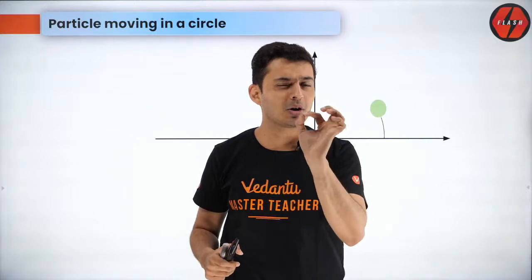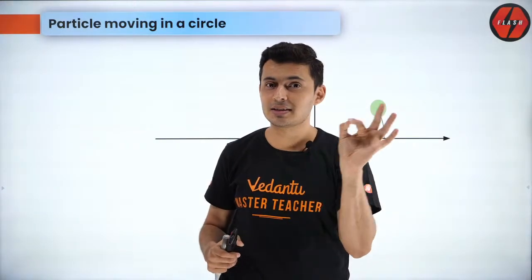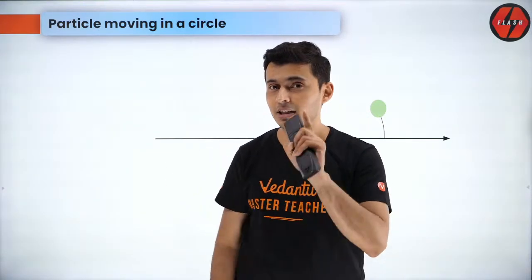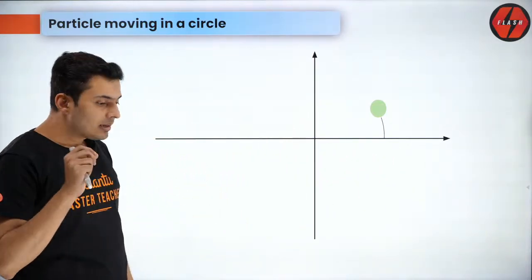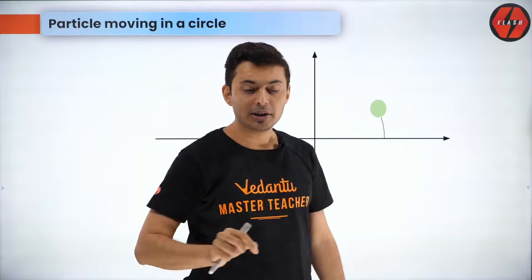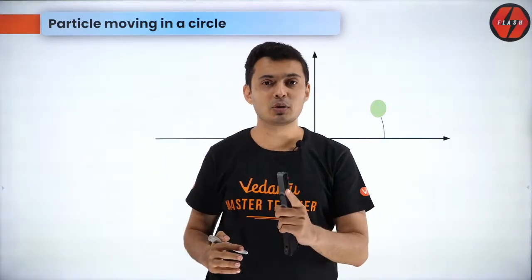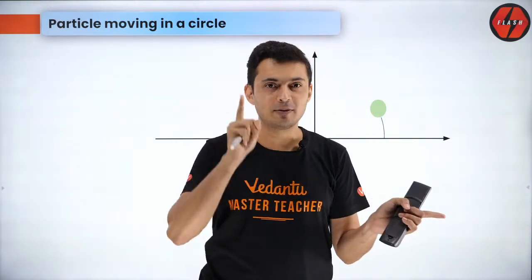So pay attention, because there are some minute differences which you might not notice in most of the books or in the regular classes out there. Now, when a particle goes in a circular motion, it is best to represent the current position in terms of two variables, not x and y.